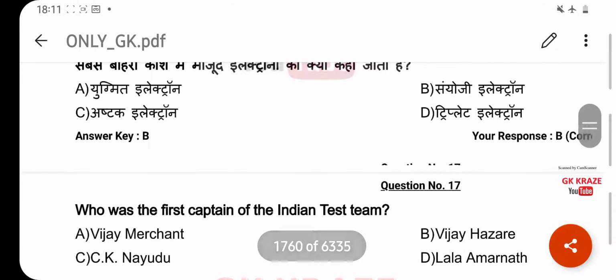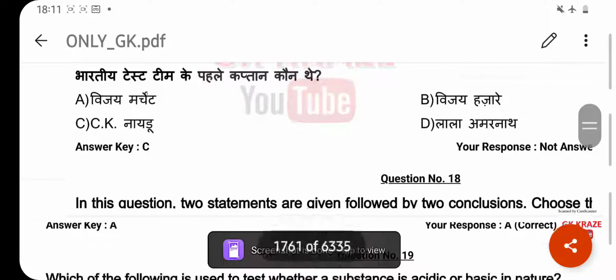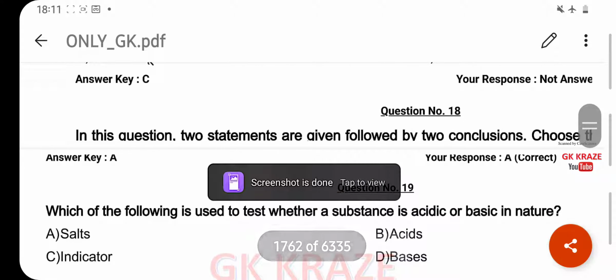Who was the first captain of Indian Test team? Your right answer is C.K. Naidu. Option C. Which of the following is used to test whether a substance is acidic or basic in nature? Your right answer is indicator. Option C.